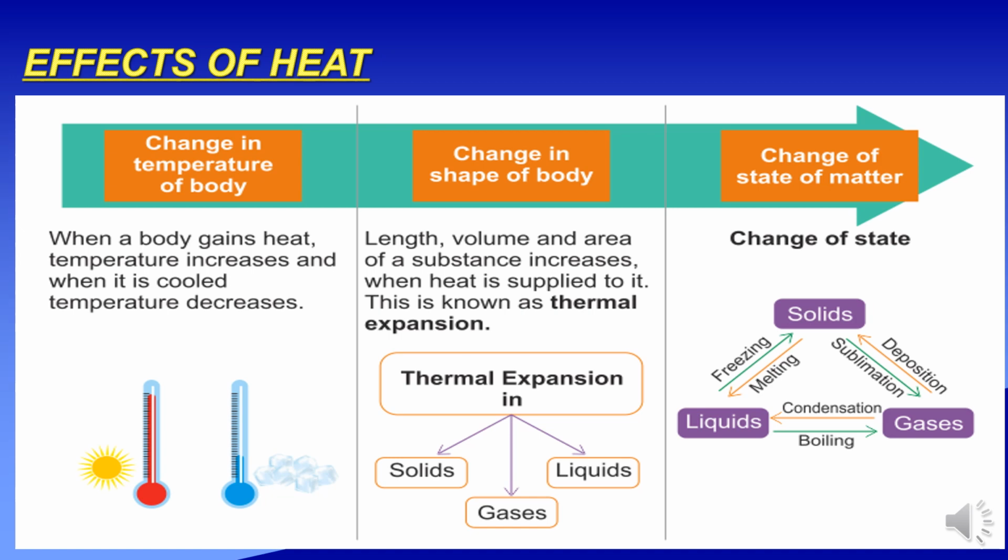Effects of heat. Change in temperature of body. When a body gains heat, temperature increases, and when it is cold, temperature decreases. Change in shape of body. Length, volume and area of the substance increase when heat is supplied to it. This is known as thermal expansion. Thermal expansion happens in three states: solid, liquid and also gas.